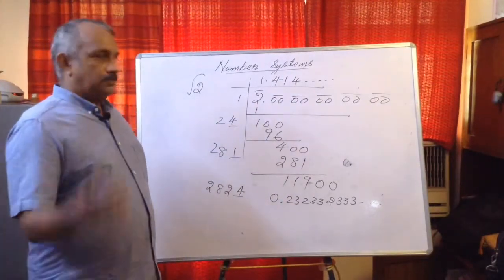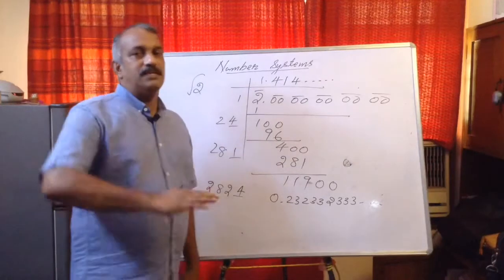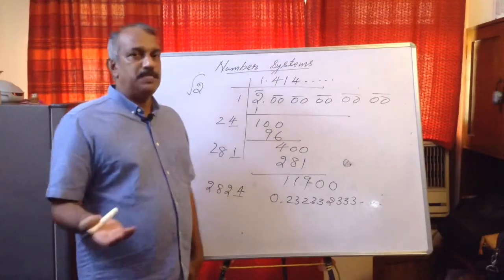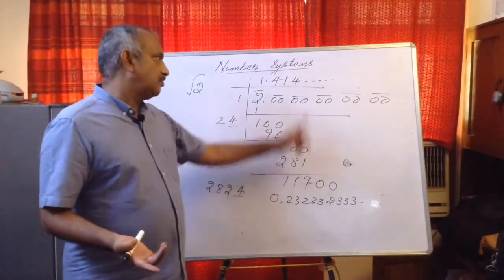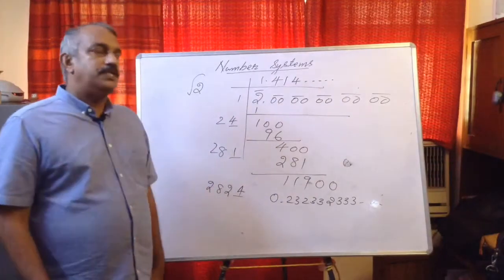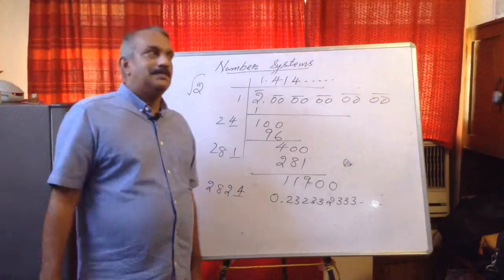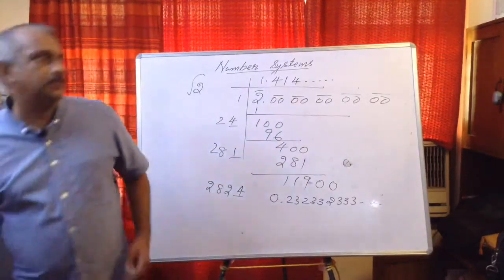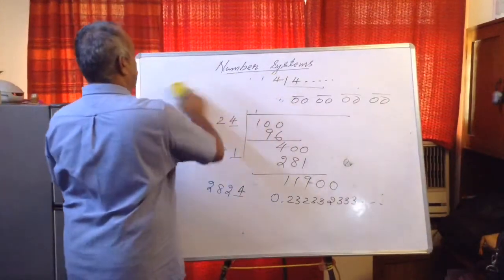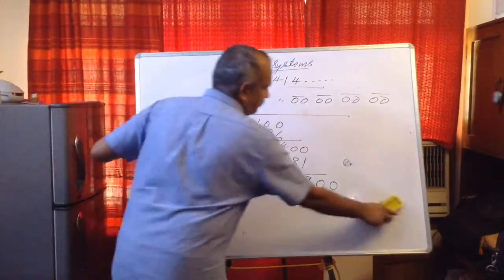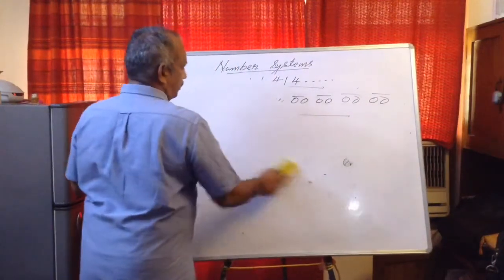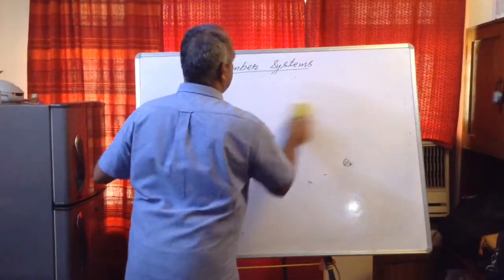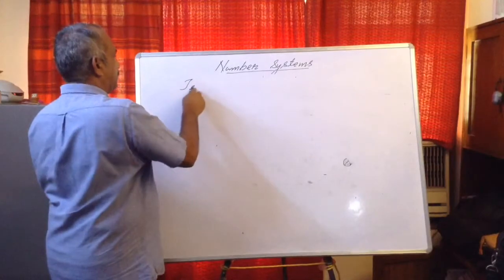Now, the first and second categories of decimals we can change into the form p upon q. That we'll learn just now. But these types of decimals, this one, etc., we cannot change into the form p upon q. So, they are not rational numbers. They are called irrational numbers, opposite to rational. So, all square roots of non-perfect squares and cube roots of non-perfect cubes are examples of irrational numbers.